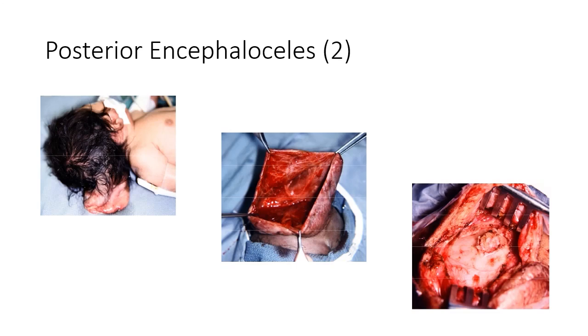Here, the operative management of a child with a large occipital encephalocele can be seen. In the middle image, the encephalocele has been opened and the arachnoid lining of the sac has been exposed. In the third image, removal of the encephalocele has been performed and the bony defect is visualized. Research by this group has shown that herniated brain is rarely viable and can often be removed safely.